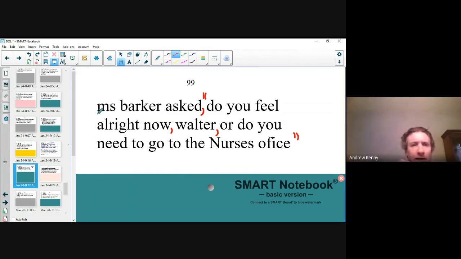Let's go from the top. Let's capitalize the M in Miss. Let's put a period after that as well. And let's capitalize Barker. Now, we also need to capitalize the word do, because it's the beginning of what Ms. Barker said. I understand it's not the beginning of our sentence, but it is the beginning of what she said, so we do capitalize that. Let's continue. Ms. Barker asked, comma, quotes, "Do you feel all right now, Walter? Or do you need to go to the nurse's office?"